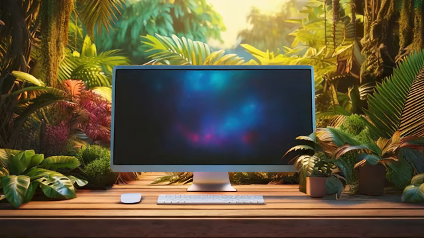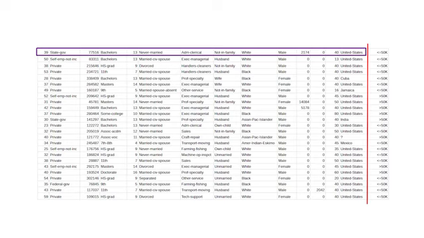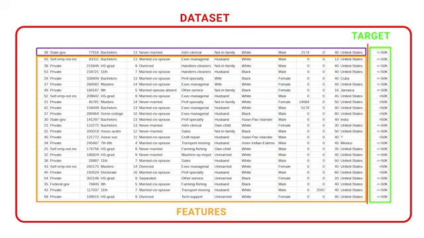the relationship between them. An instance, also called a sample, example, record, data point, or observation, is a single complete unit of data that includes all features, and in supervised learning, its target value. In this example, it's one person with their name, age, income, and marital status. For house prediction, it might be a single house with all its characteristics like square footage and price. A typical machine learning dataset consists of many such instances, which together form the training or test data. Think of an instance as one row in a data table or spreadsheet, with the columns being the features and the target. The entire table would be called your dataset.